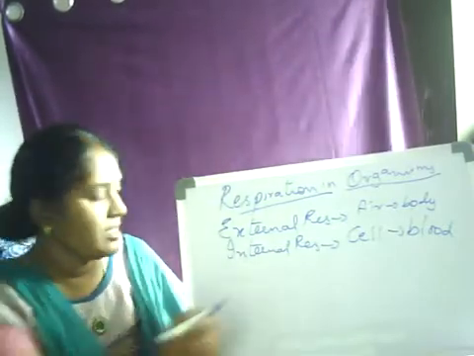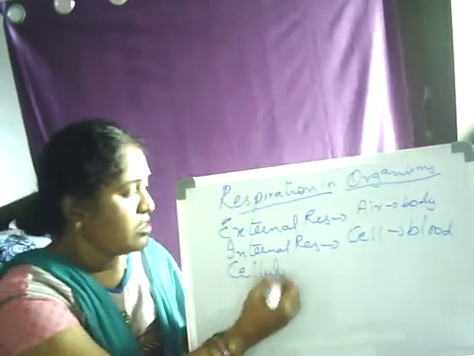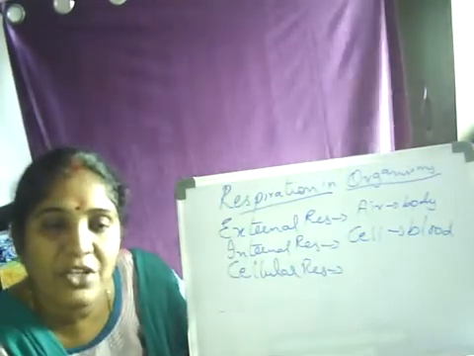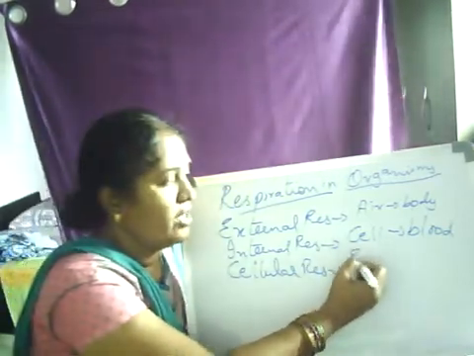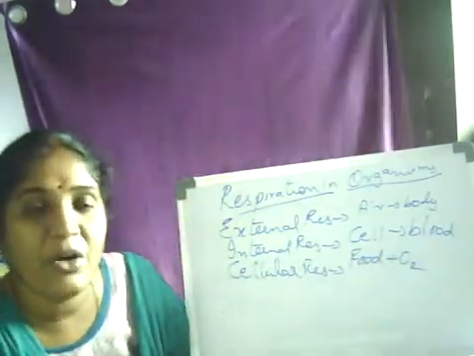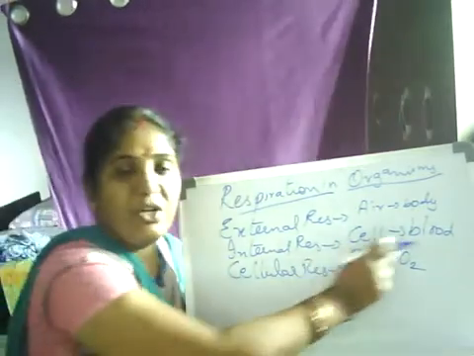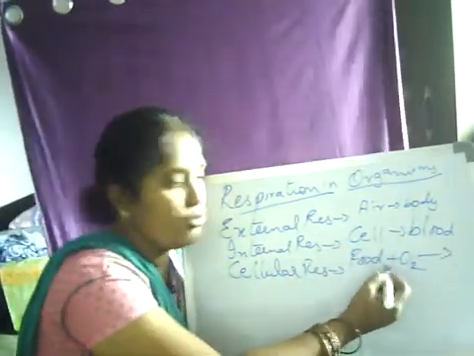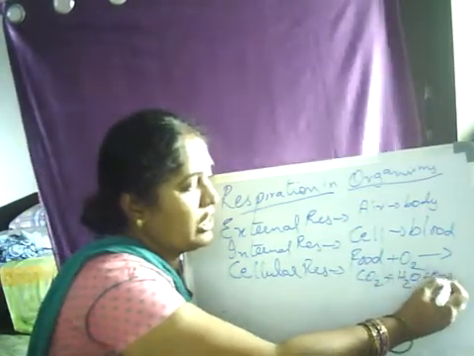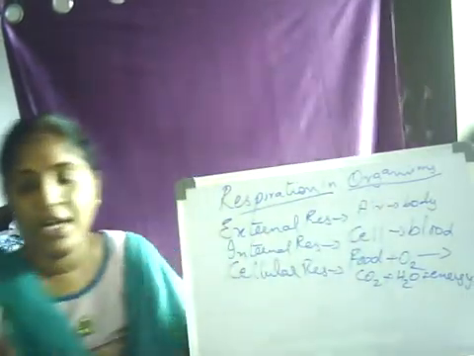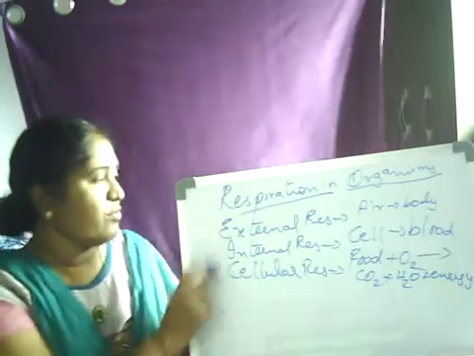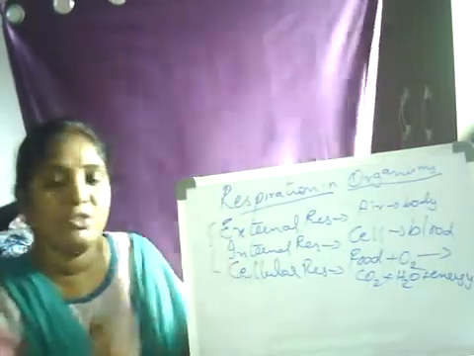Then comes the last, cellular respiration. Now what is cellular respiration? Where the food is being oxidized, right? The food is being oxidized, which gives rise to carbon dioxide, water, and energy. That is what is called cellular respiration. Is that clear? So this forms the 3 phases of respiration.